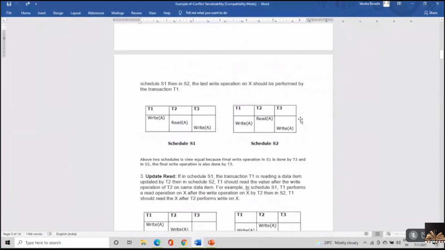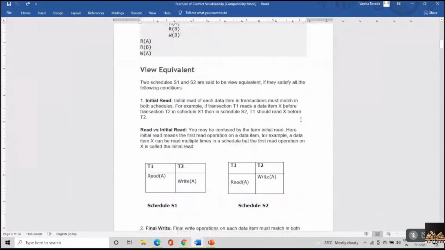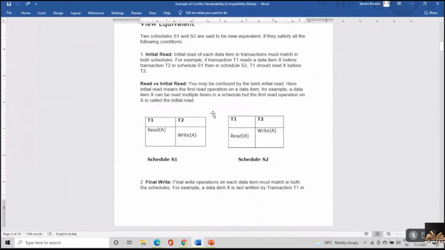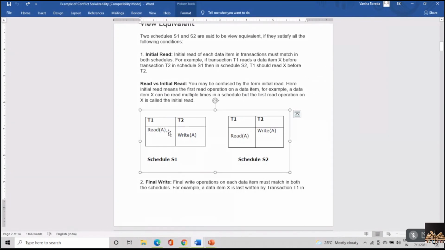Take an example over here. I have a schedule S1, and this is my schedule S2.